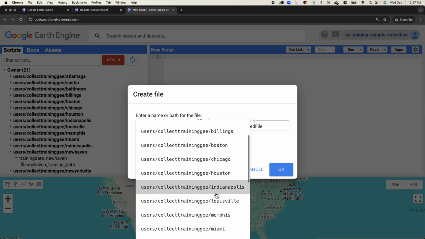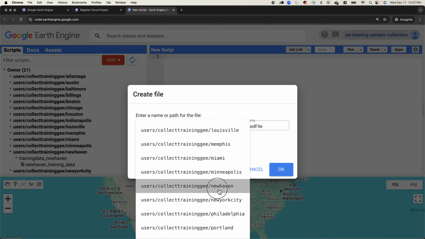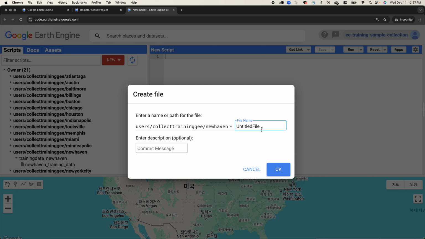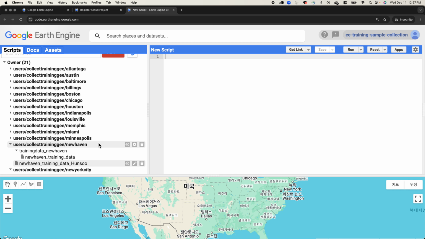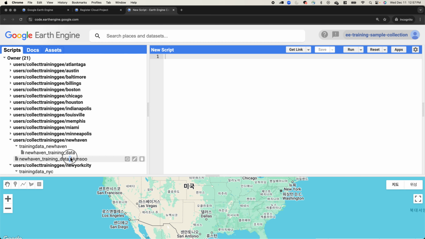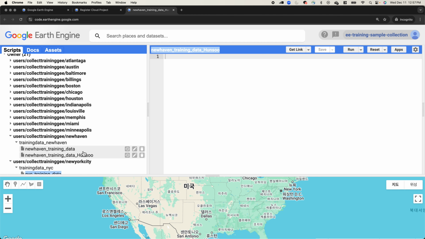Then please navigate to the city of your interest, New Haven for my case. Then I'm going to name, label the city, New Haven, training data, and I will append my name here, Hansu. Once you create this name, you can click and drag to this folder just to make it decent. And then what I'm going to do is I will copy and paste the original script of New Haven.